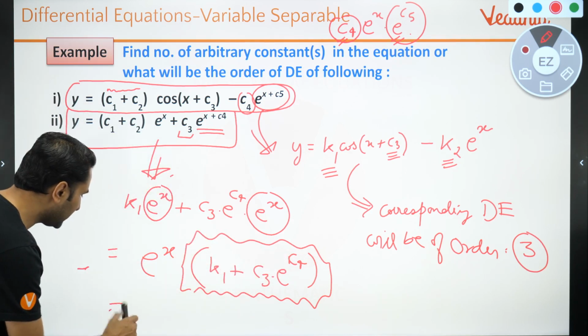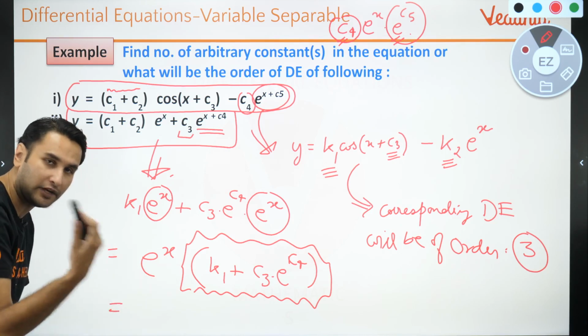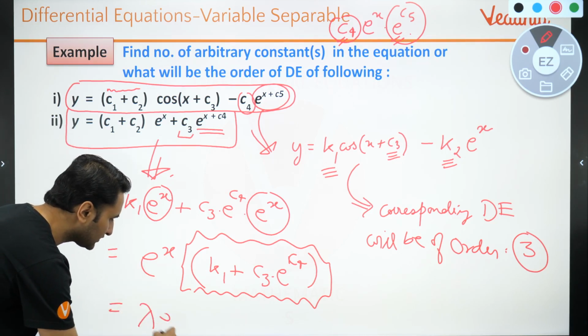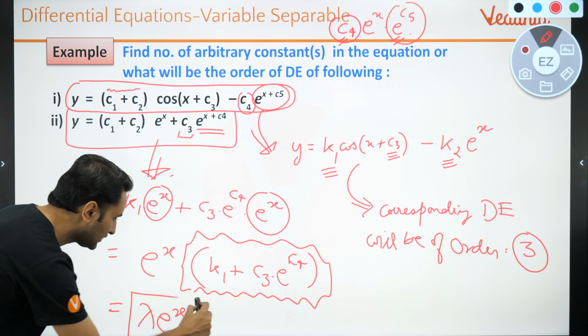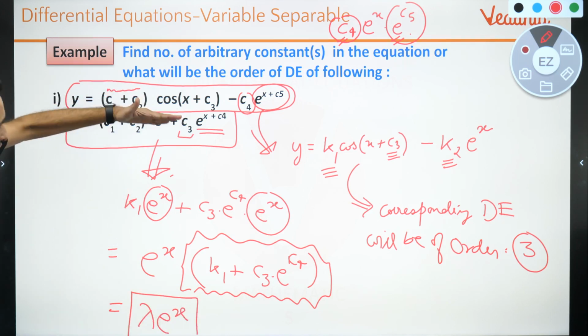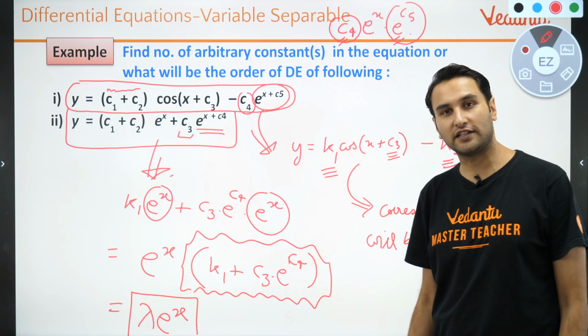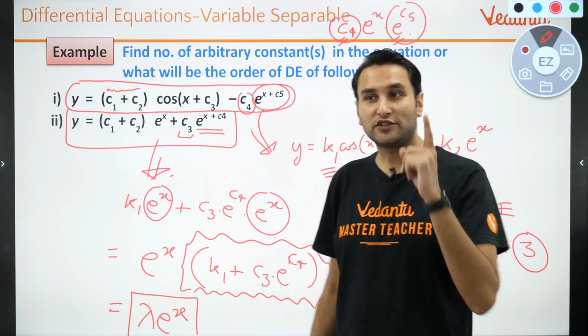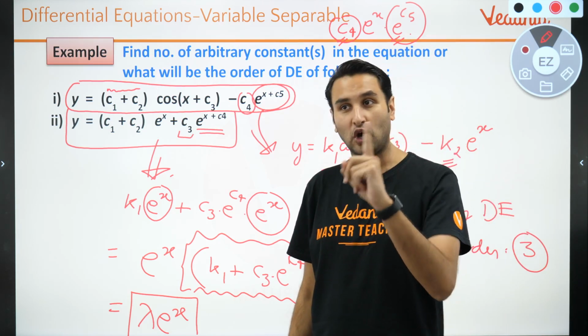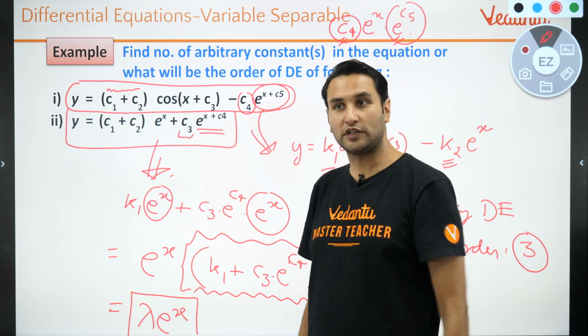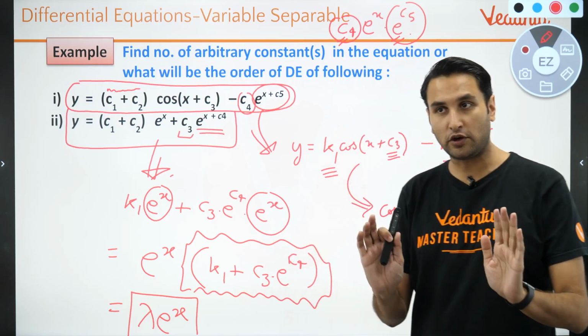Can I directly say this is some constant? Say lambda e raised to power x. If you see carefully, what is written here is nothing but lambda times e raised to power x, right? So how many arbitrary constants are there? 1. There is only one arbitrary constant, bachcho, not 2. Pranav and all those students, Pritam, got it? Everybody got it, right?